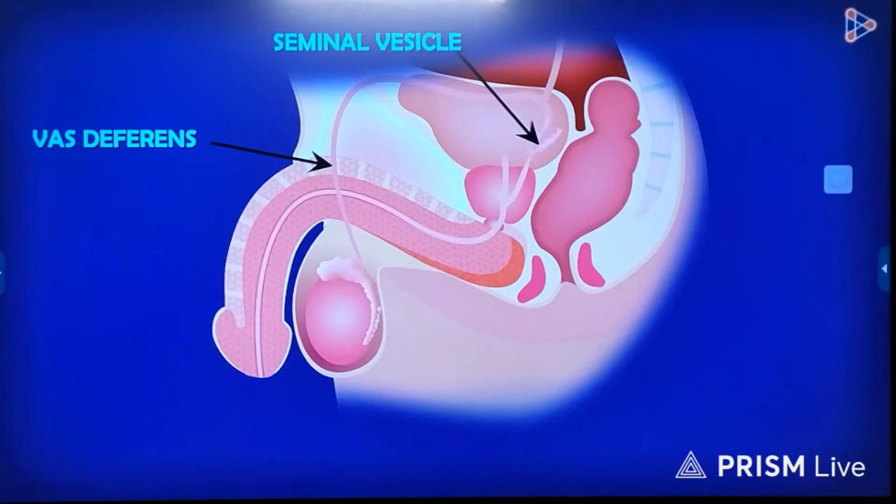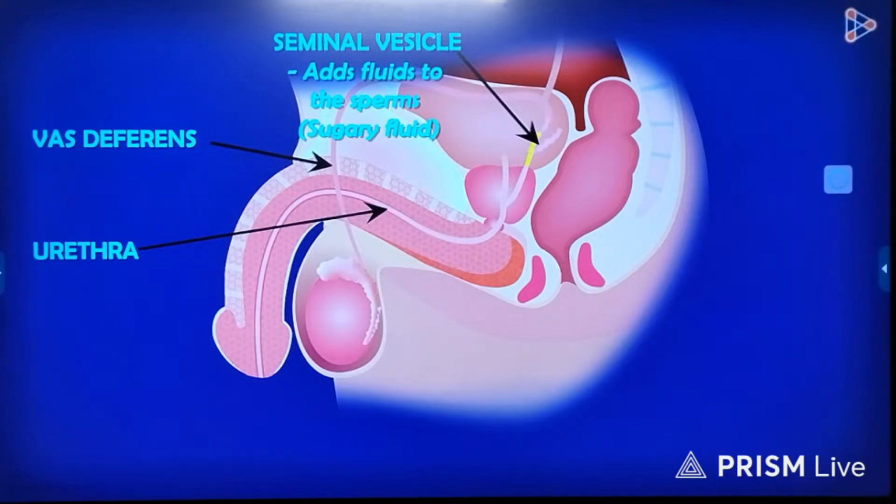This vesicle is one of the three accessory glands that add fluids to the sperms that are moving through the vas deferens. What does the vesicle secrete? As we know, the sperms need nourishment and energy to move. The seminal vesicle secretes a fluid that provides sugar to these motile sperms. It makes up about 70% of the fluid that comes out of the urethra. After the vas deferens emerges out of the seminal vesicle, it joins the urethra.